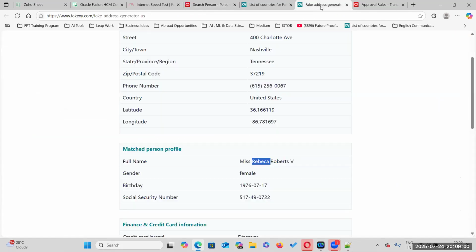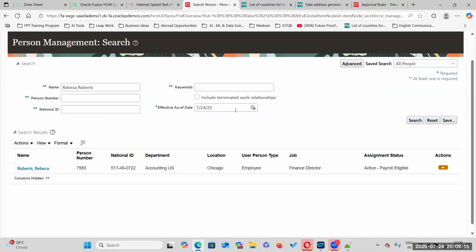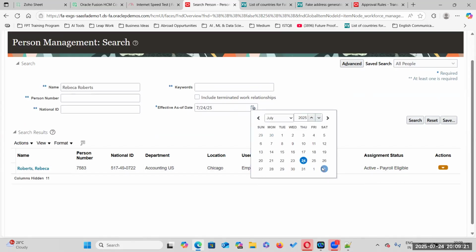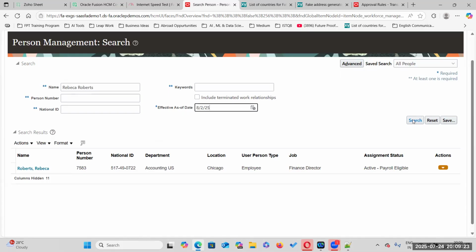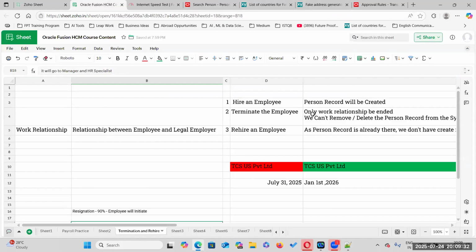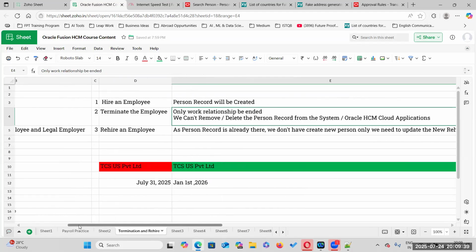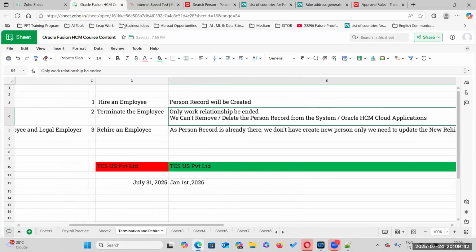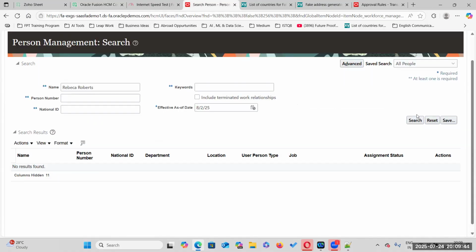For Rebecca Roberts, today's date, she is eligible, active and payroll eligible. Let us take August 2nd. It is not showing any record, right? What is our concept? Has the employee record been deleted? No, sir. It is not showing because we haven't selected include terminated work relationships also.